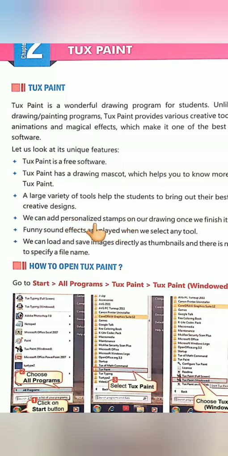Personalized means the stamps made by you. You can add stamps when you finish drawing. You can also add sound effects when you select any tool. When you select any tool, students, funny sound effects are played. Next, you can save and load images directly as thumbnails. No need to specify a file name.